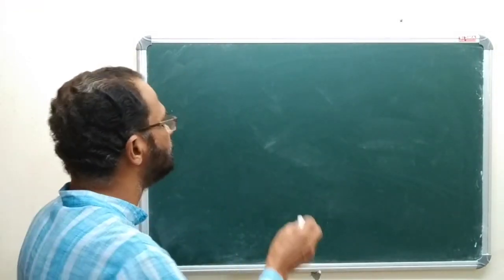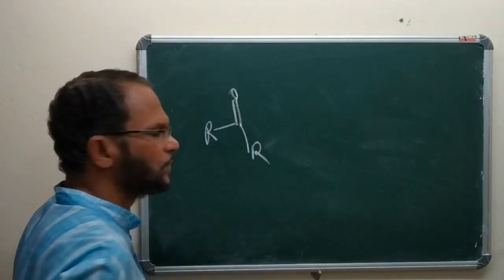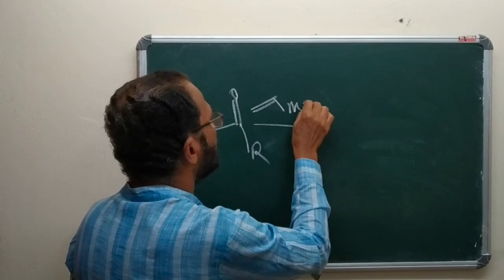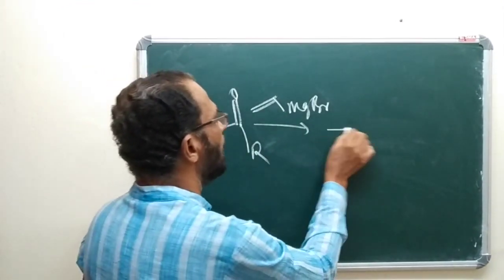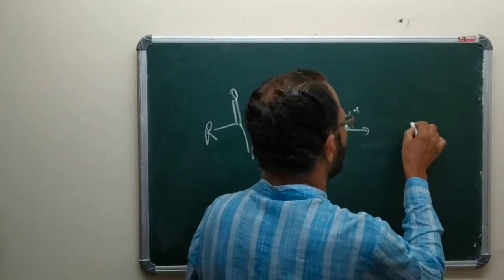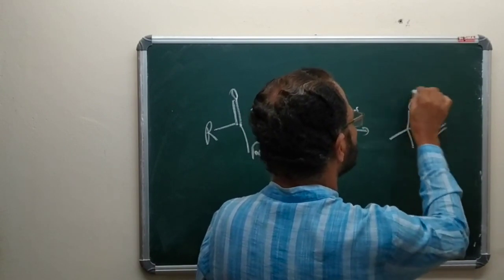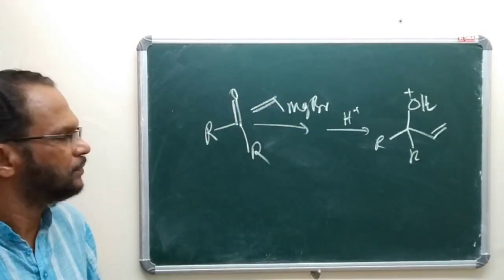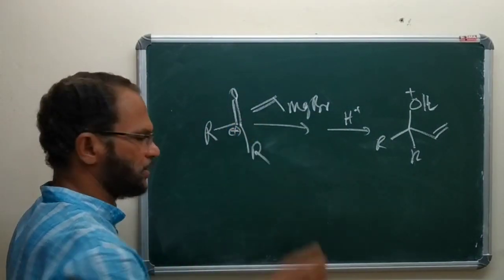Such an example is, say for example, this reaction. Ketone reacts with vinyl magnesium bromide, followed by protonation. You will get a product like this. R. Say in this chain, this center carries a positive charge, the carbonyl group.